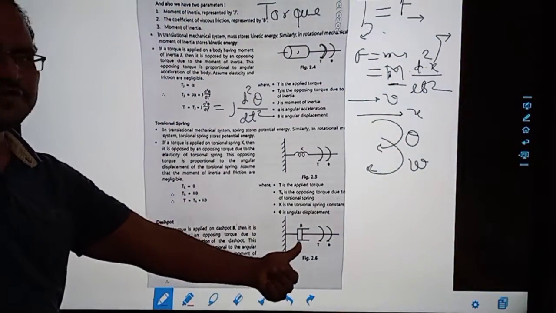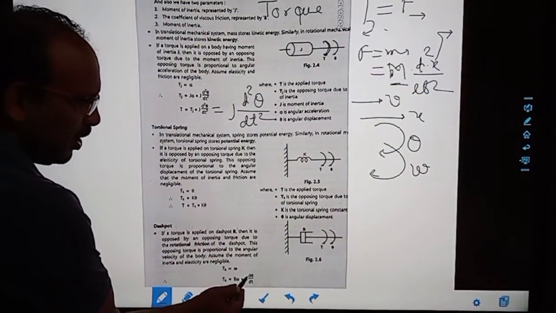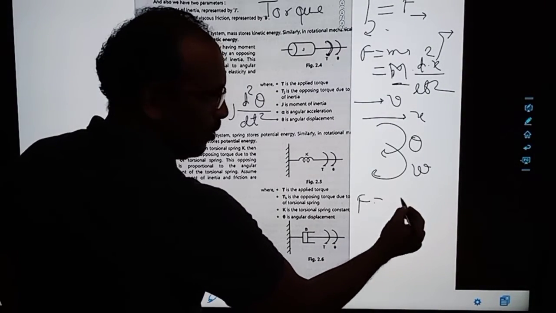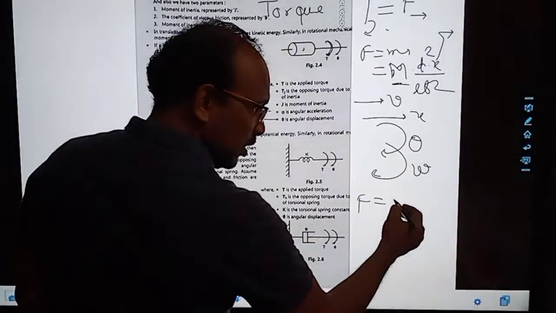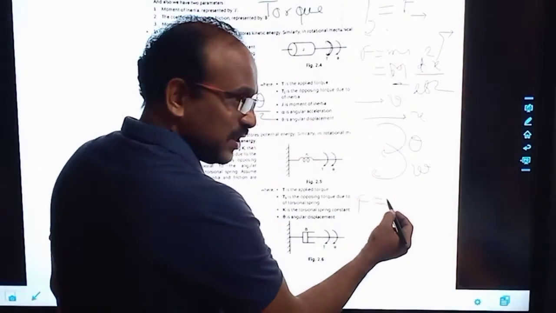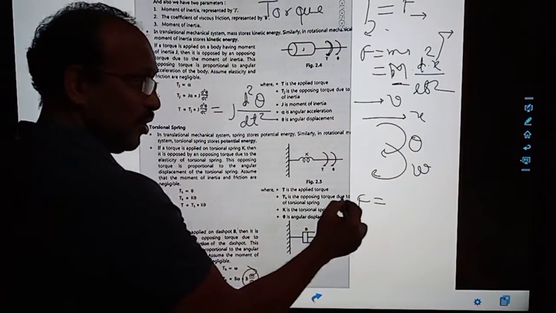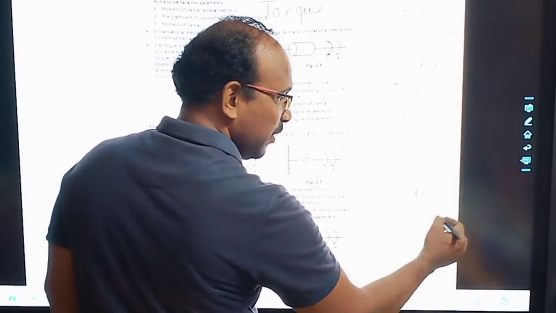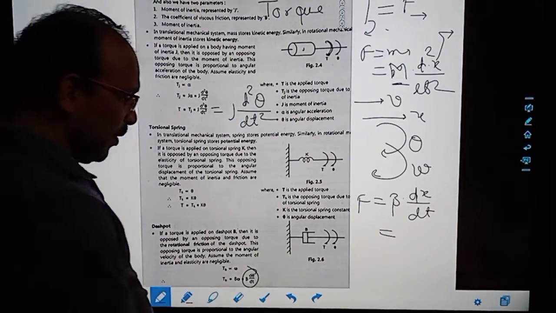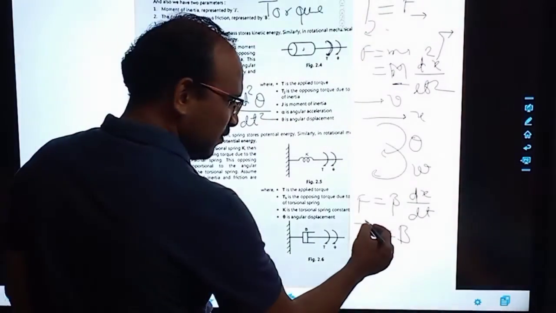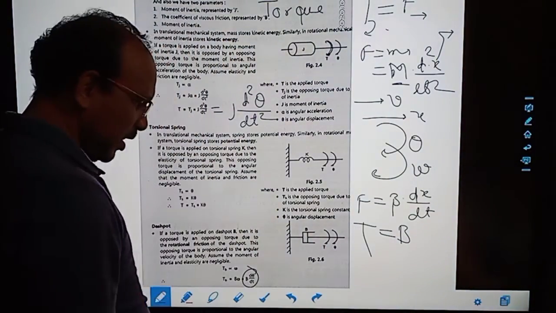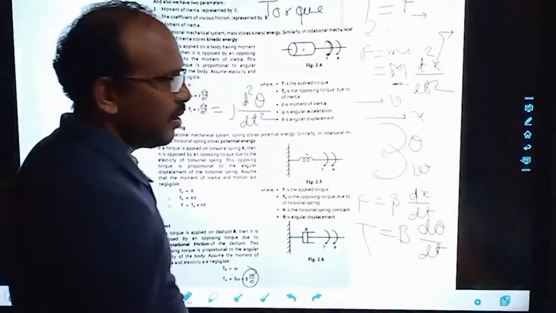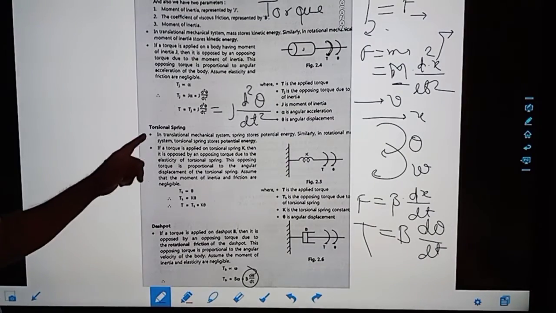So this is a rotational movement. How is it related? Same. The only thing is that there, force was equal to a constant times dx by dt, the derivative. Here it is given by B, this rotational moment torque, times d theta by dt.